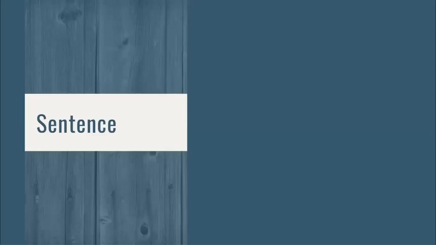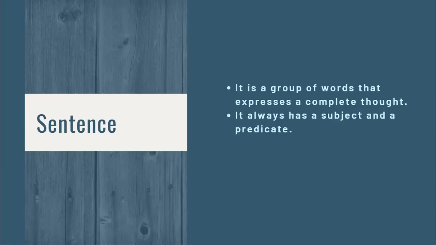What is a sentence? I believe you already know this, but for a review, a sentence is a group of words that expresses a complete thought. It always has a subject and a predicate. Like what I said last week, we cannot consider a statement a sentence if it only consists of a subject without a verb or a predicate.